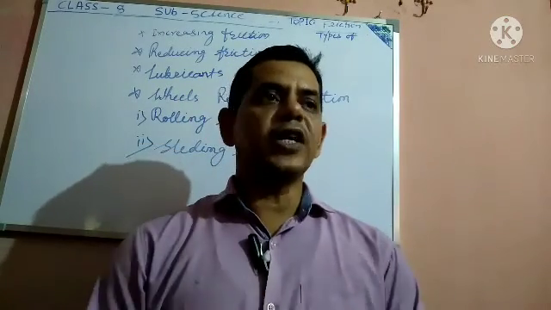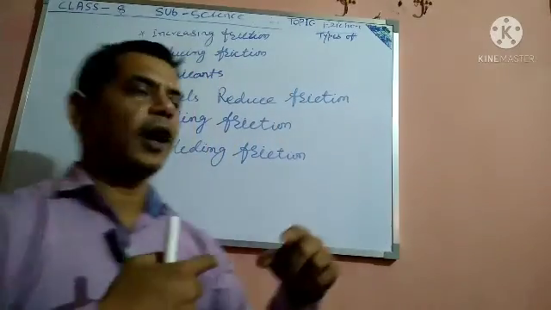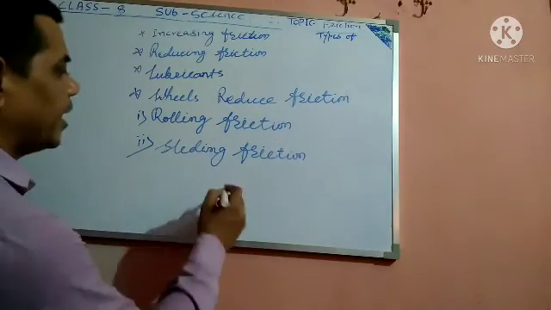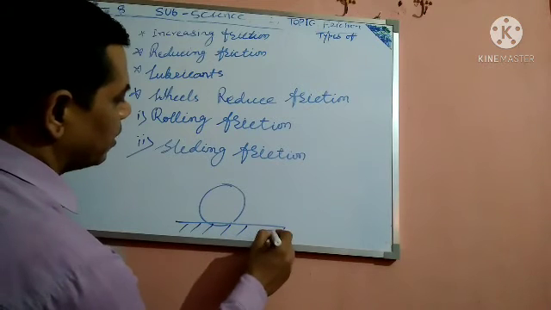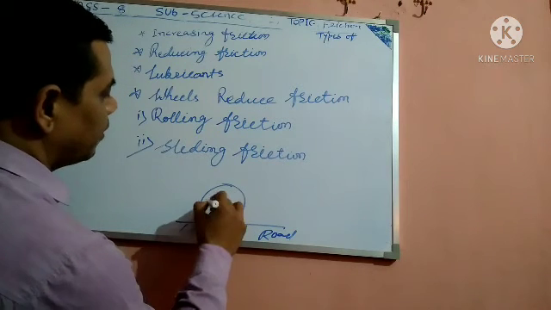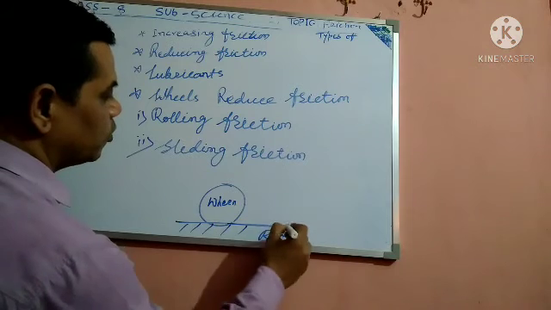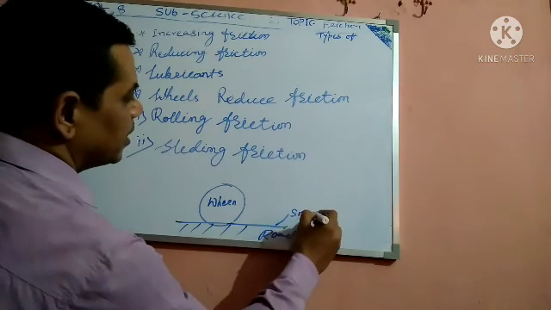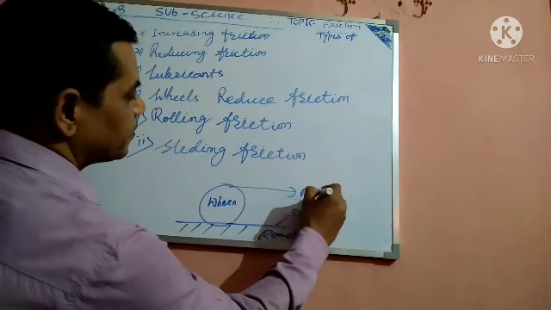In rolling friction, consider a transport wheel on the road. If the surface is smooth, it moves fast.